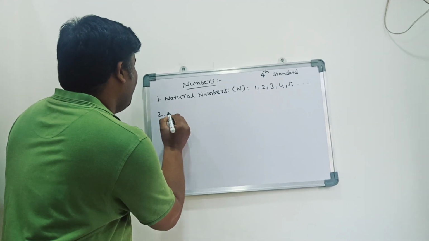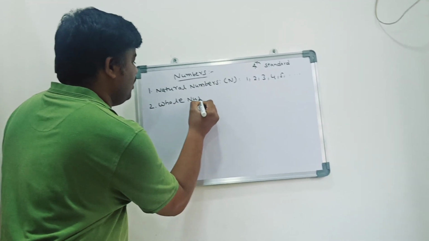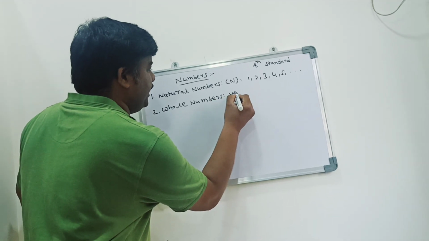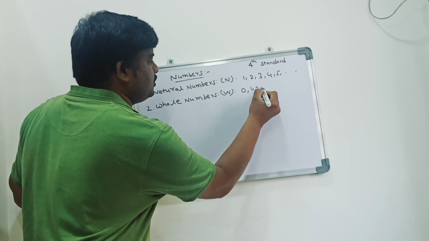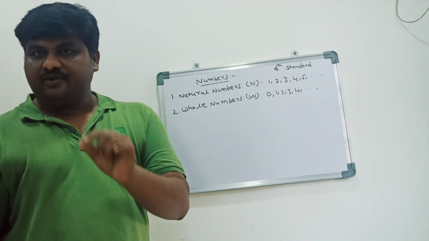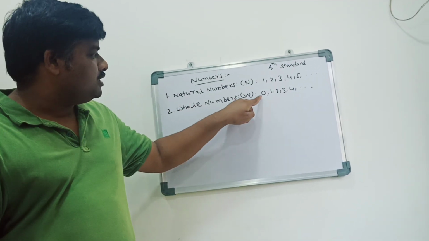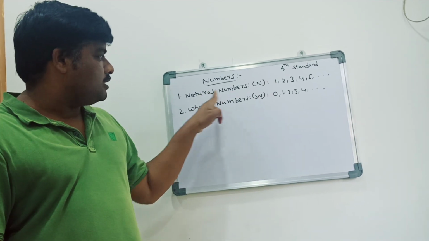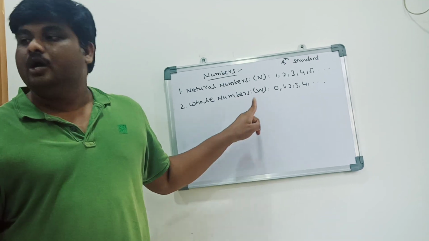Number 2, whole numbers. Whole numbers are indicated with W: 0, 1, 2, 3, 4 like that. So what is the difference you find between natural numbers and whole numbers? The only difference is 0. If the number starts with 1, we call them natural numbers. If the number starts with 0, we call them whole numbers.